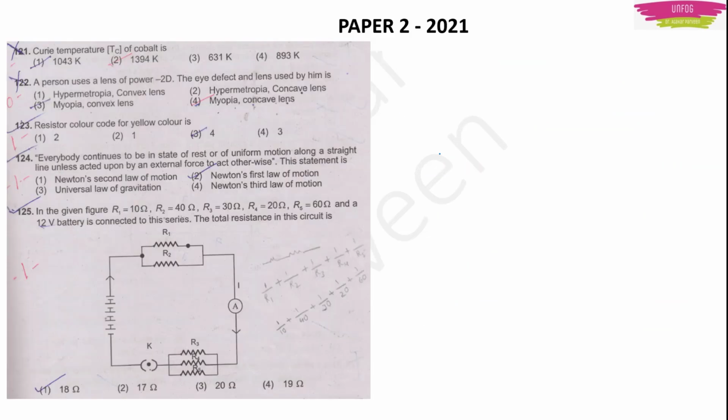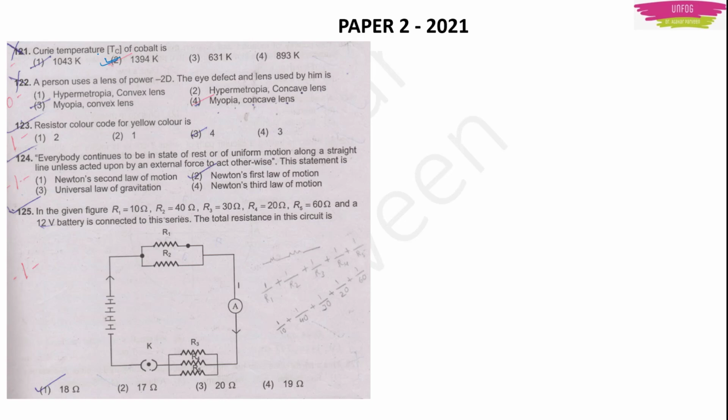Now paper 2. In paper 2, a little bit of questions will be there. This is my observation. The first question is: Curie temperature Tc of cobalt is. See, for cobalt, the Curie temperature is 1394 Kelvin. So option 2 will be the right answer.